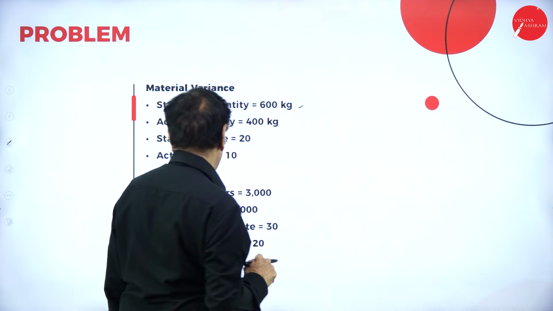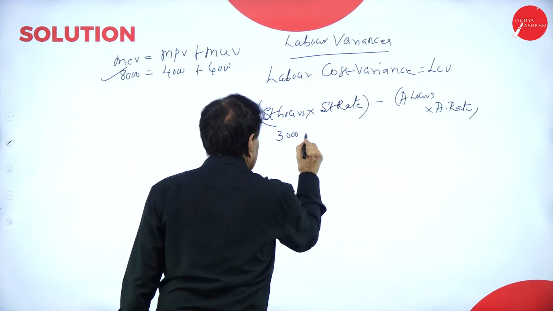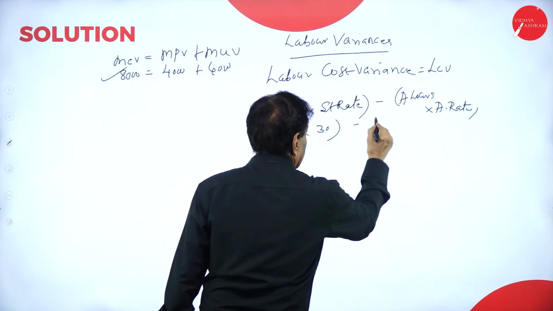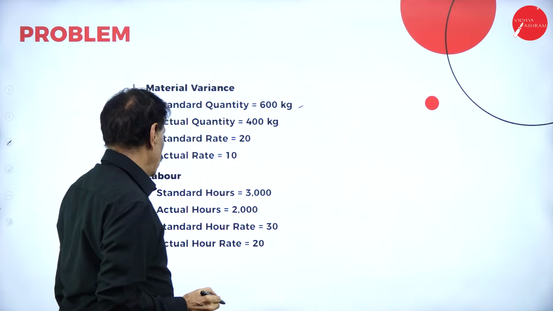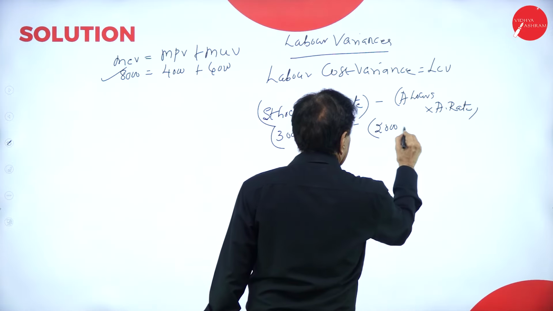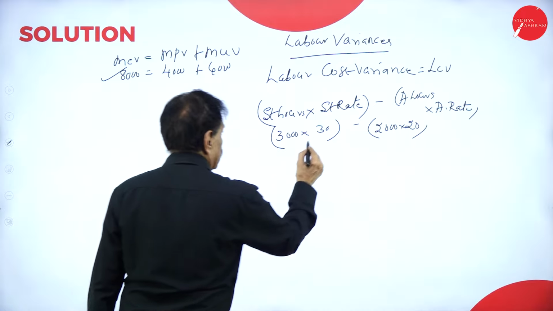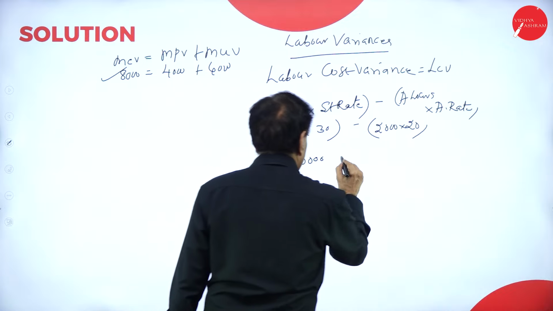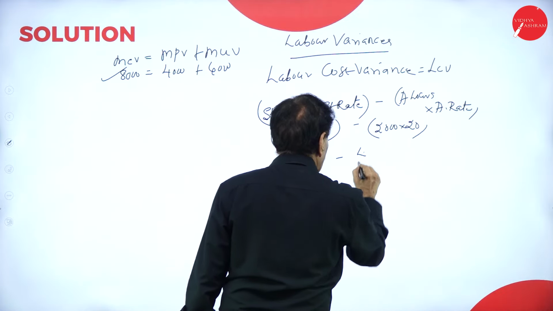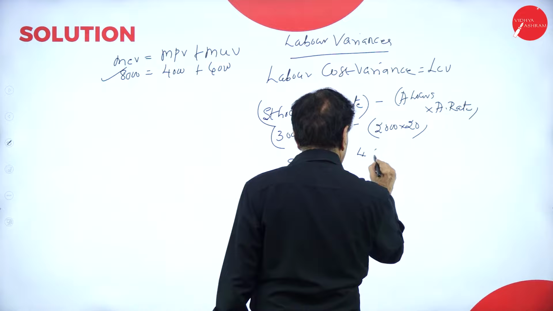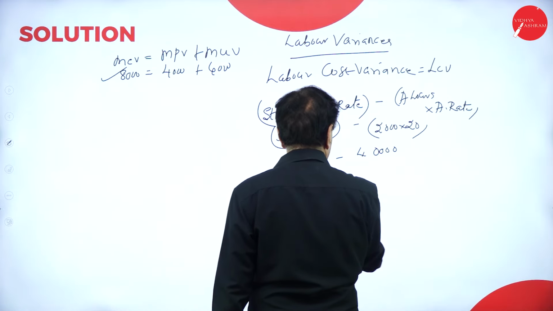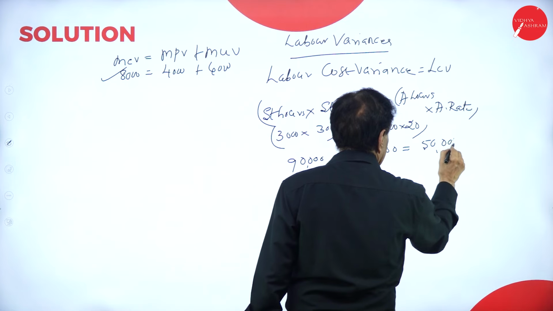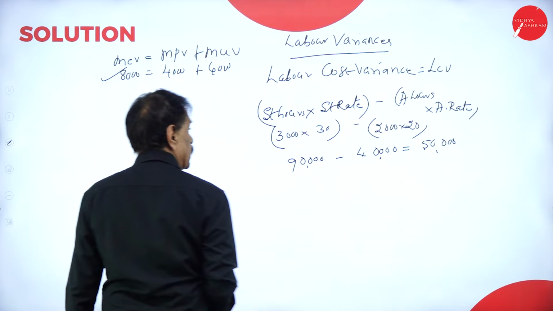What's your standard hours? This is 3,000. What's your standard rate? 30 minus. What's your actual hours? 2,000 into 20. So this is 3 3s are 9 followed by 4 0. This is 2 2s are 4 followed by 4 0. So 90,000 minus 40,000 is 50,000. This is labor cost variance.